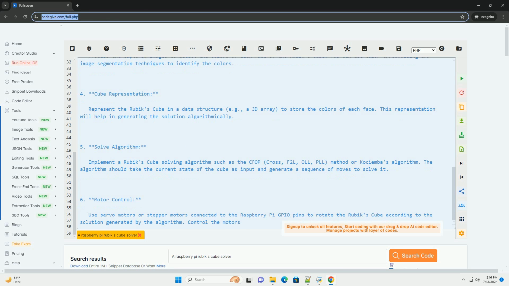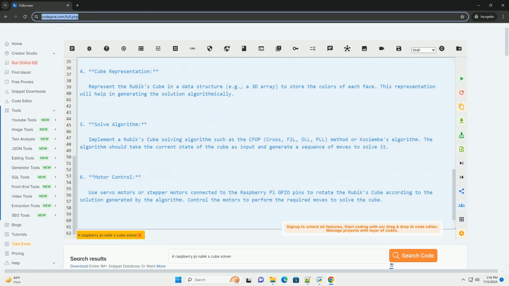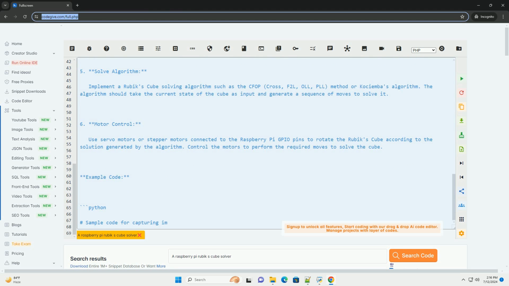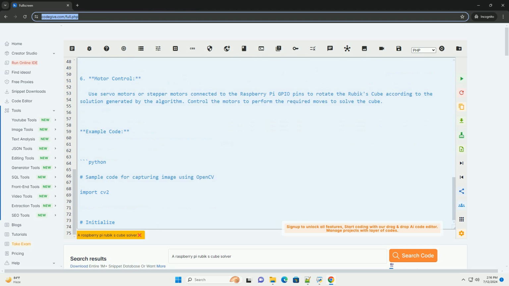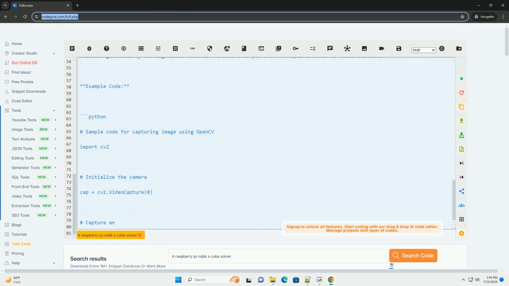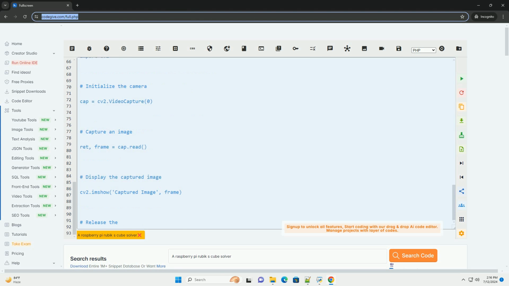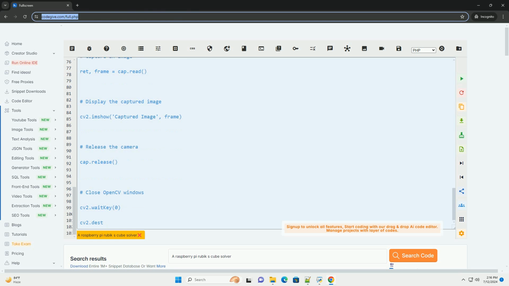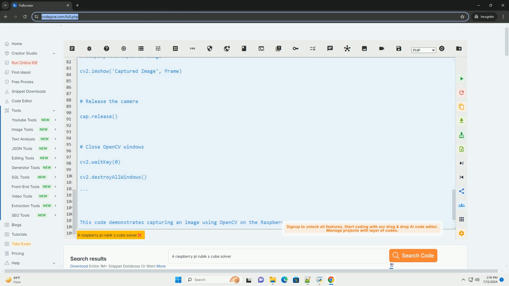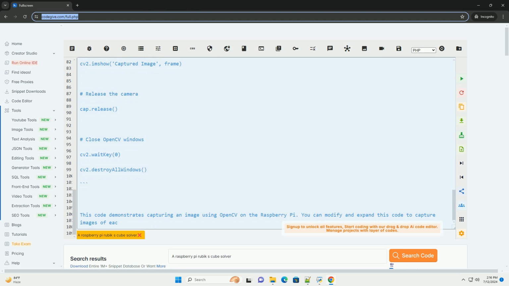Steps: 1. Install required libraries. Install the necessary libraries for image processing and motor control on your Raspberry Pi. You may need to install OpenCV for image processing and GPIO libraries for motor control. 2. Capture images. Use the webcam or camera module to capture images of each face of the Rubik's Cube. Ensure that the images are clear and well lit for accurate color detection.